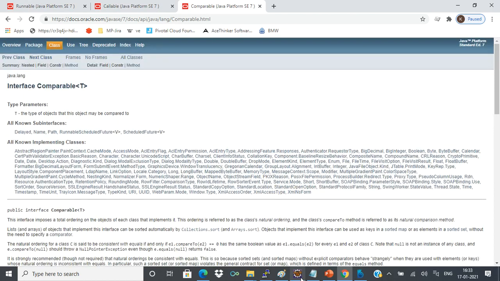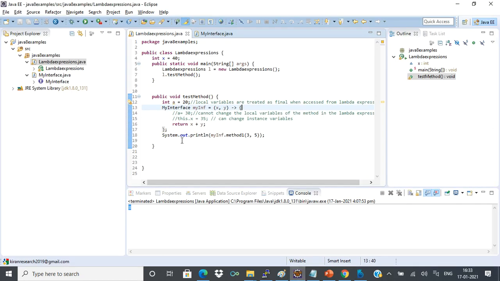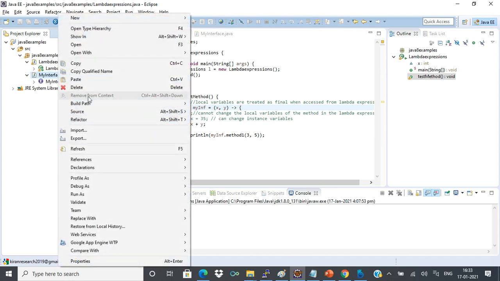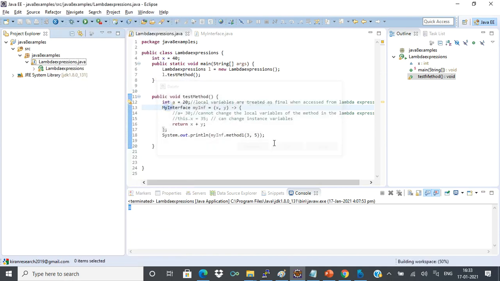Now let us see, because people are more interested in multi-threading programming, and in real time we'll be using it in many scenarios, how we can write multi-threaded programming using a lambda expression. Before the lambda expression, let me show how I would write a simple multi-threading program. I'll remove this; we don't require it now, just for the time being.